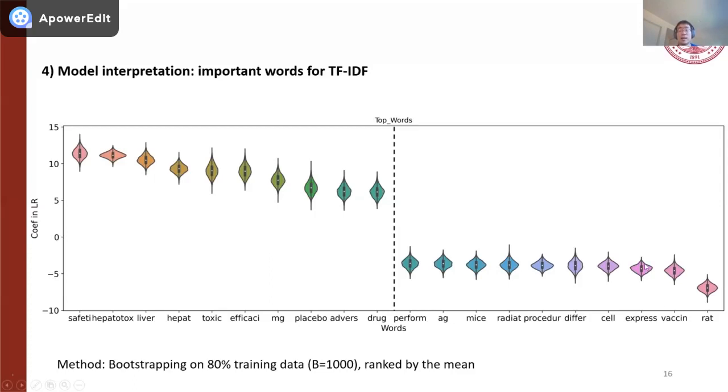So this analysis shows that our TF-IDF models could be fully interpretable based on important words, and this could be very helpful because clinicians usually attach great significance to the interpretability of the model decision-making process.